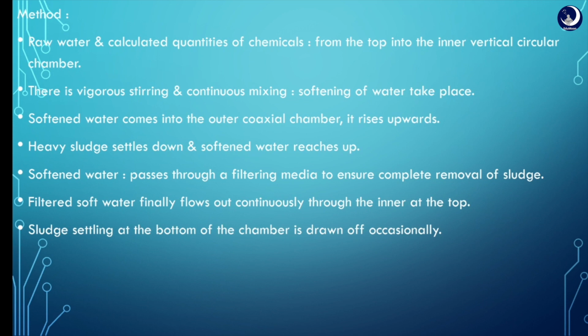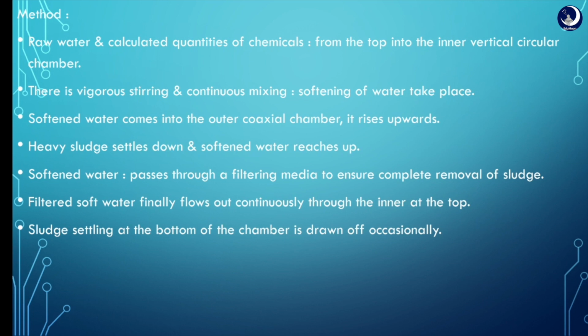The method is, first we add raw water, that is hard water, and a very calculated amount of chemicals from the top of the chamber, and we vigorously stir so that continuous mixing takes place, that is, softening of water takes place easily, and the softened water comes out into the outer coaxial chamber and rises upwards.